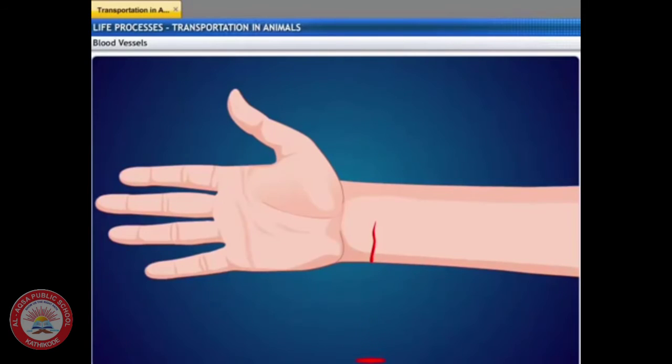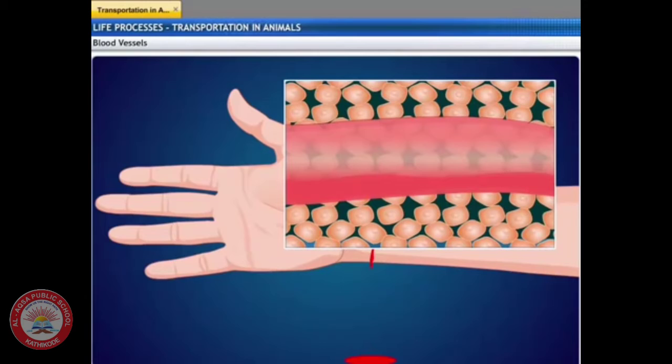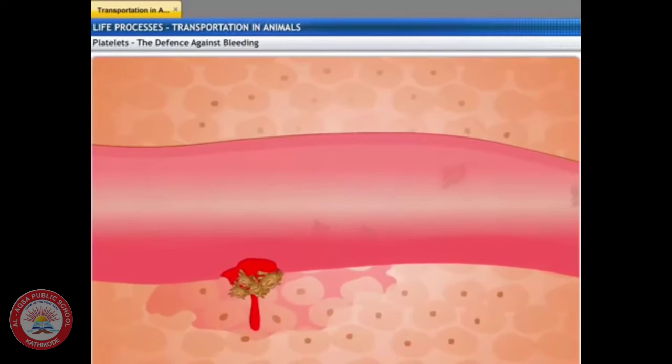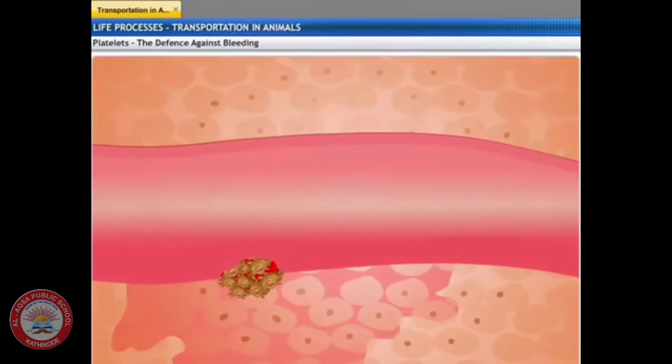When there is an injury and bleeding, there is a natural loss of blood from the system. This leakage can lead to a loss of pressure, which would reduce the efficiency of the circulatory system. To avoid this, the blood has platelet cells which circulate around the body and plug these leaks by helping to clot the blood at these points of injury.